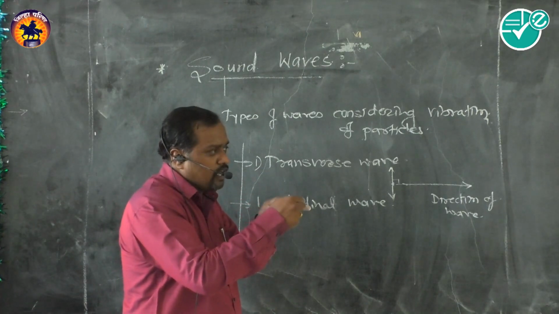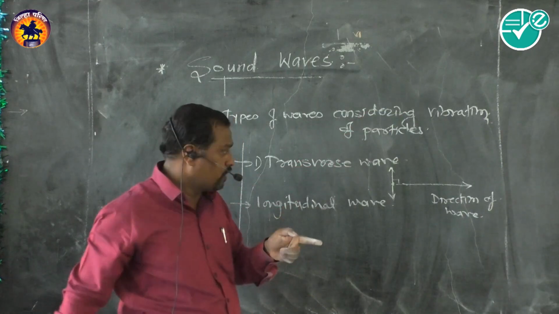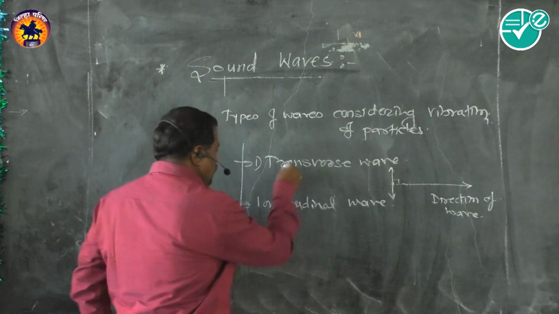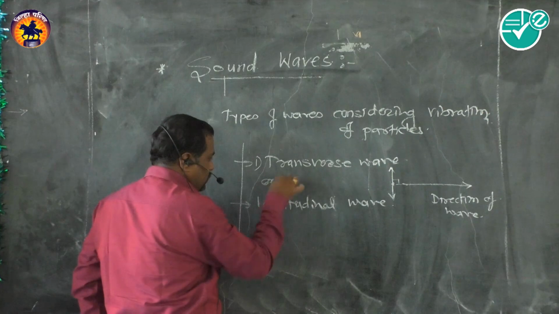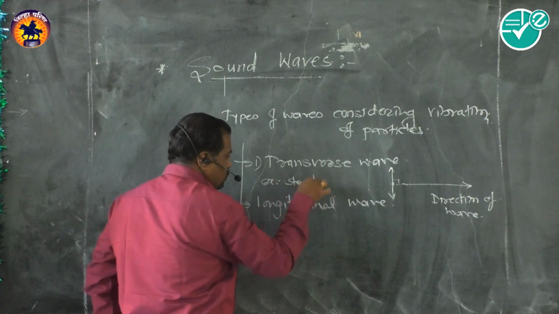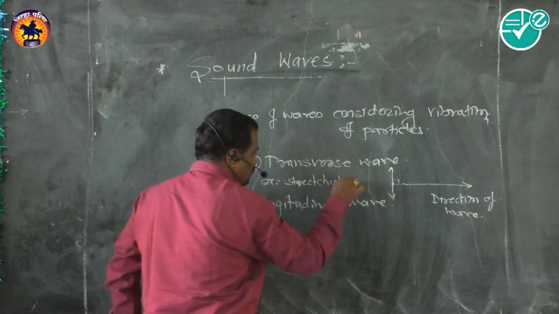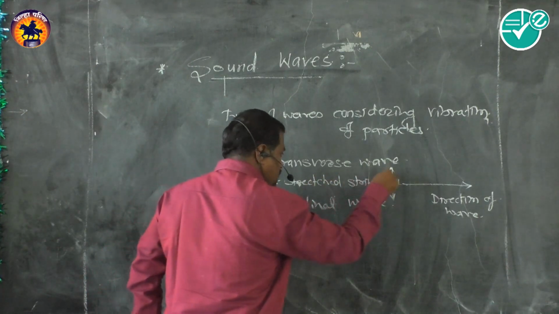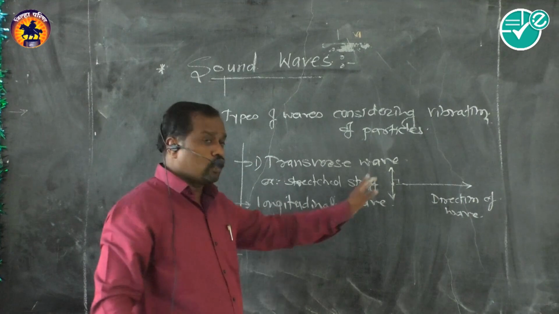It sends to the neighboring particle, and in this way energy is transferred. So, a transverse wave example is a stretched string. Another example we can study is electromagnetic waves.